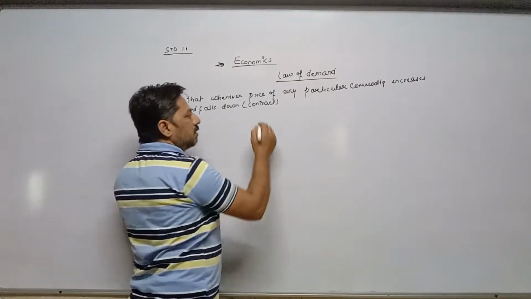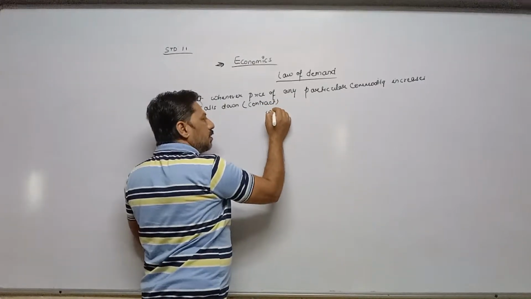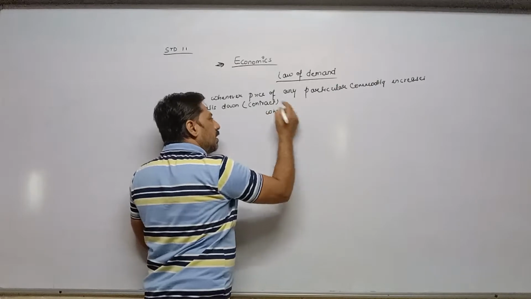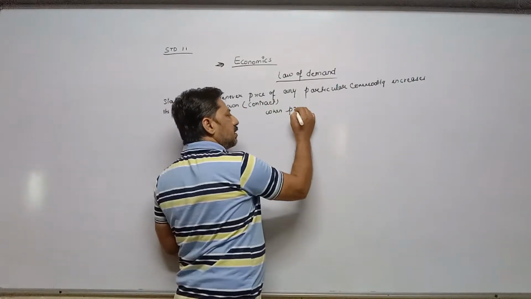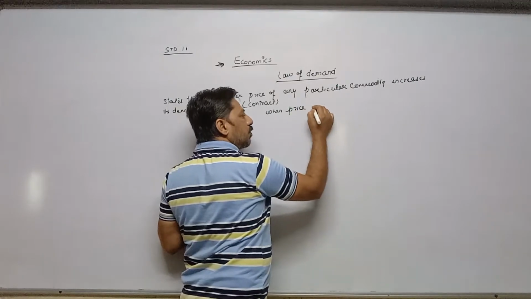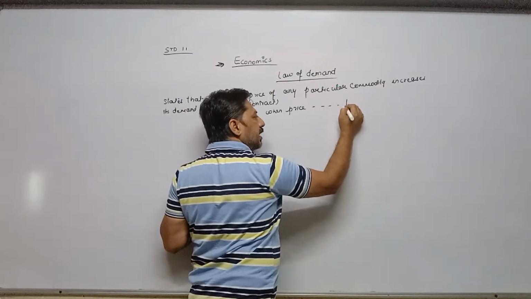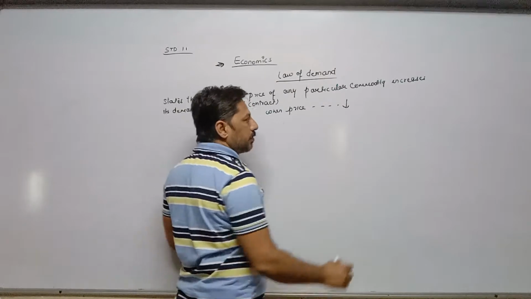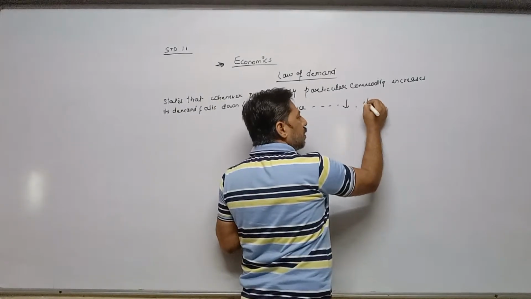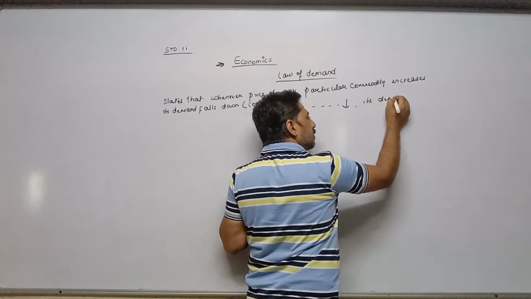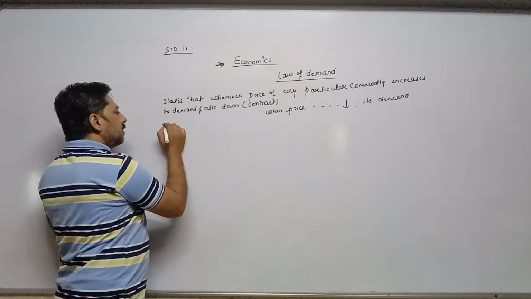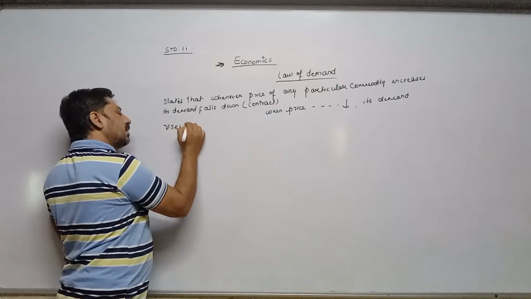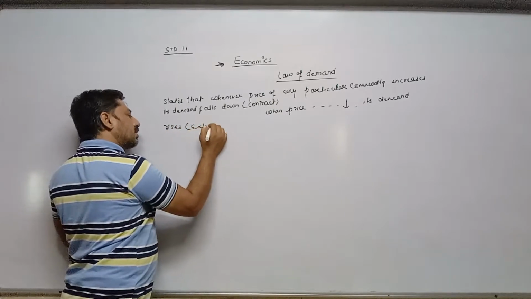On the other hand, the reverse of that: when the price of any particular commodity decreases, its demand rises, means expands.